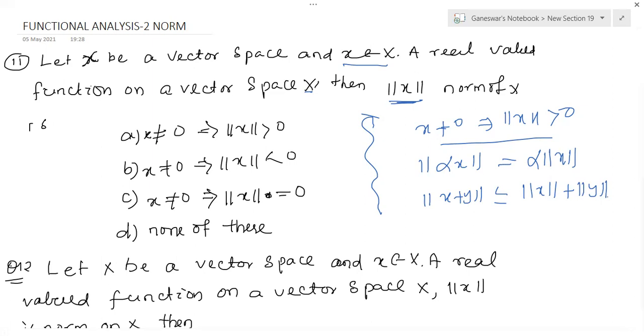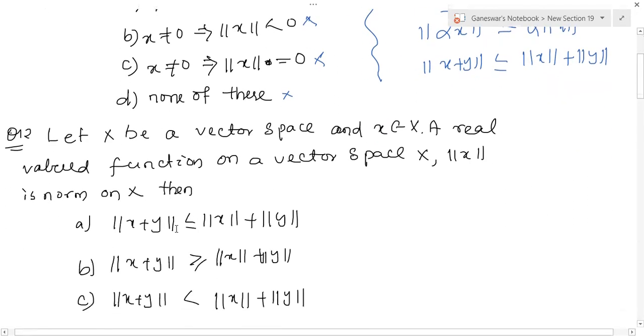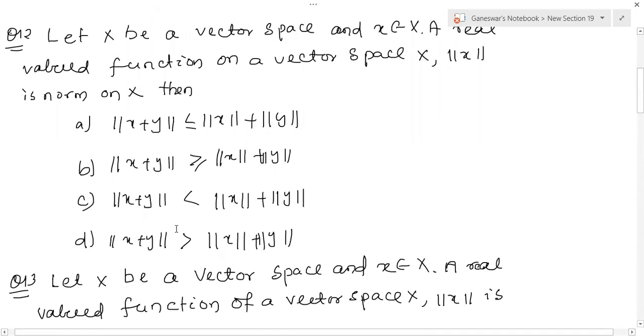Then the options are given here. x is not equal to 0 and norm x is greater than 0, that belongs to us. x is not equal to 0 and norm is less than 0, that does not belong. This one also does not belong, and this one does not belong. So the answer is A: x is not equal to 0 and norm x is greater than 0. That is a vector space, true norm conditions.